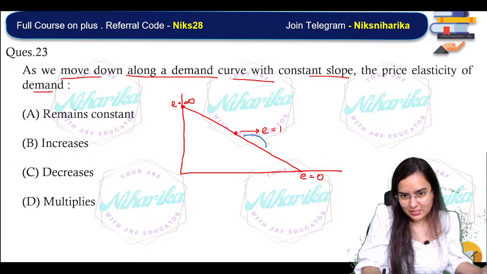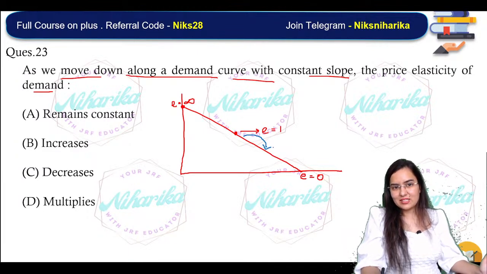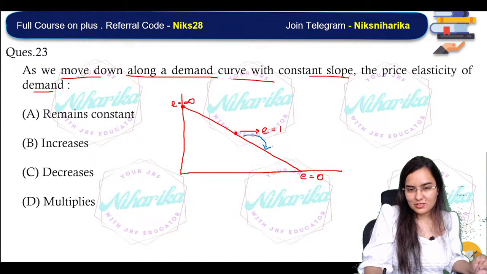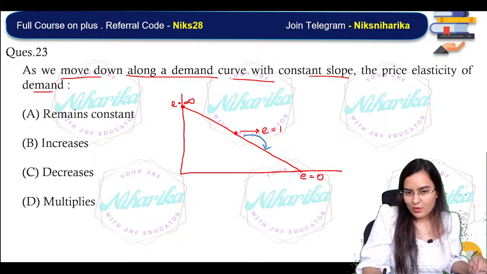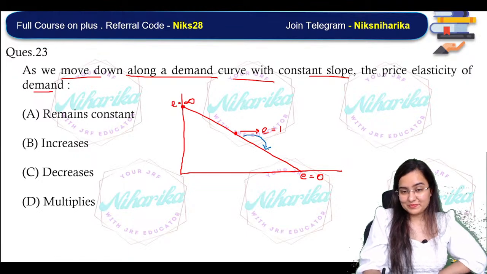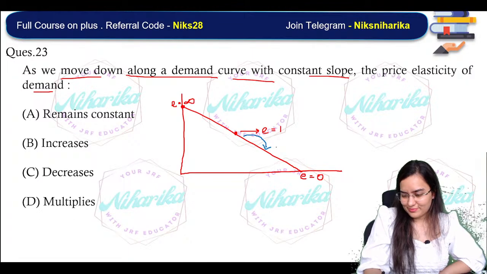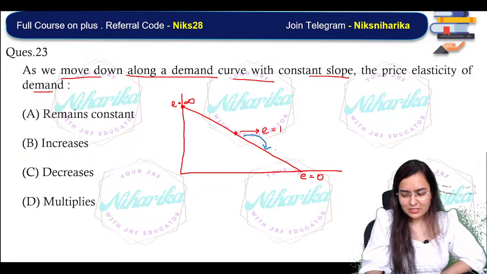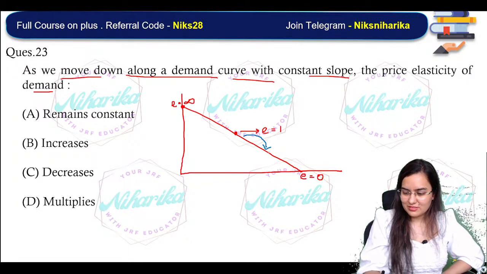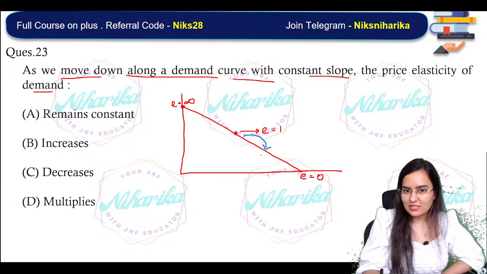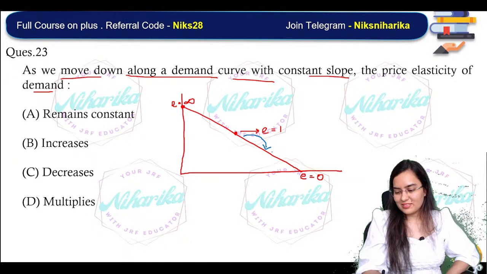Now please tell me, what happens to the price elasticity? Somewhere between 1 and 0, that is more than 1 or less than 1.